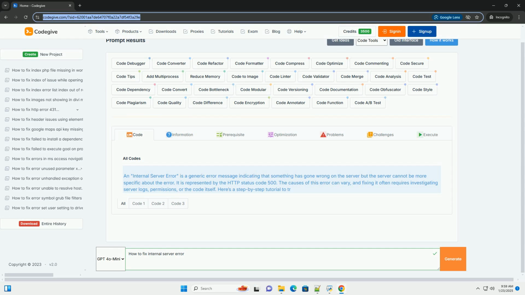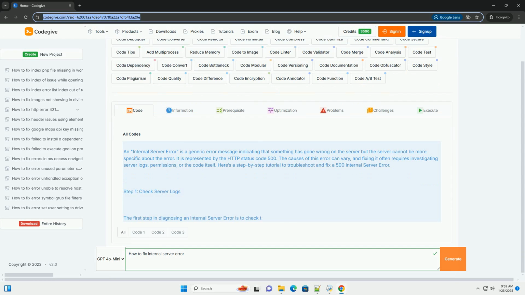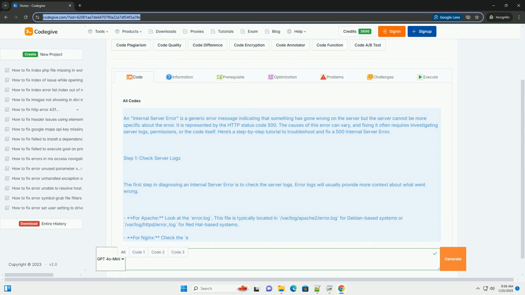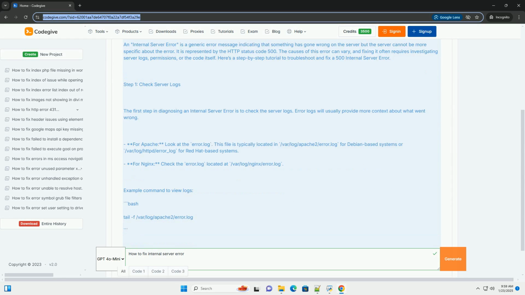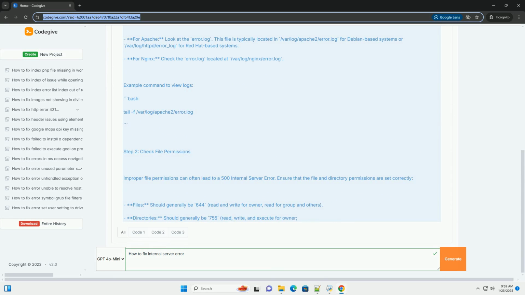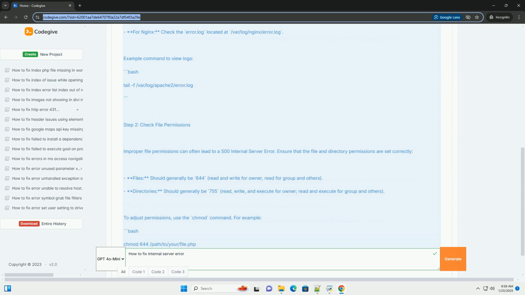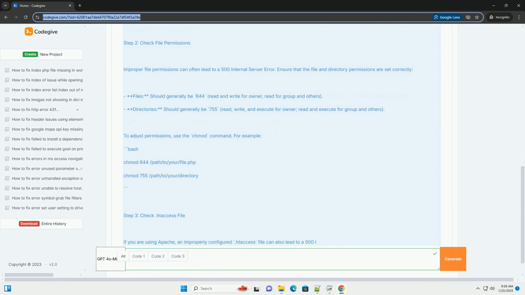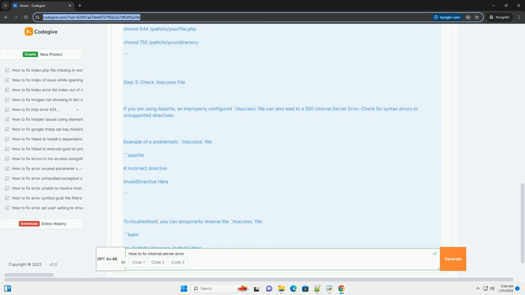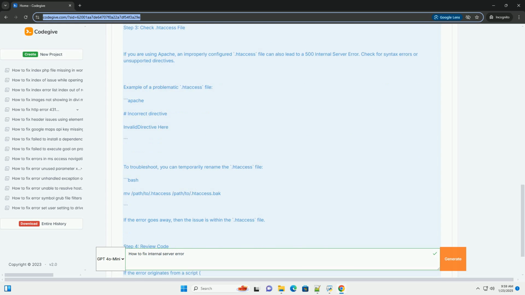An internal server error is a generic error message indicating that something has gone wrong on the server, but the server cannot be more specific about the error. It is represented by the HTTP status code 500. The causes of this error can vary, and fixing it often requires investigating server logs, permissions, or the code itself.